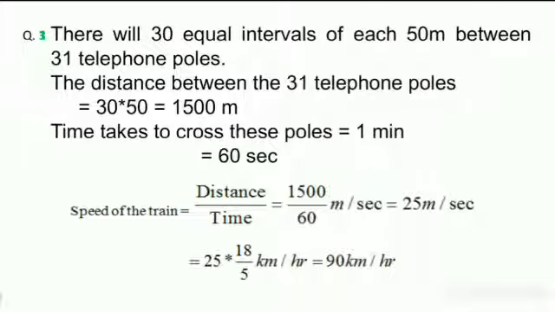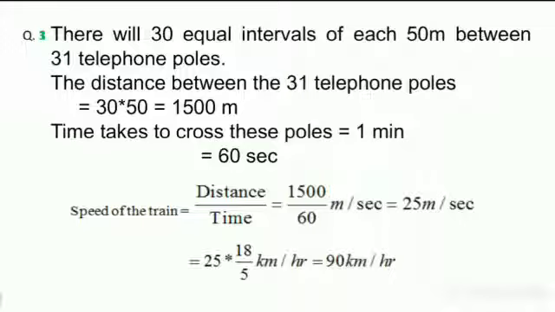There are only 30 intervals between 31 poles, so the total distance is 30 into 50, 1500 meters. The time taken is 1 minute, equal to 60 seconds. So the speed of the train is distance by time, 1500 by 60, that is 25 meters per second.